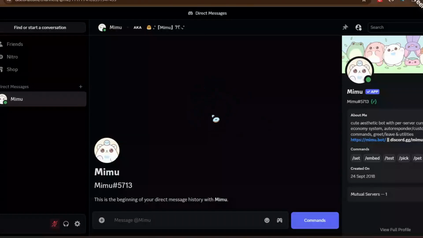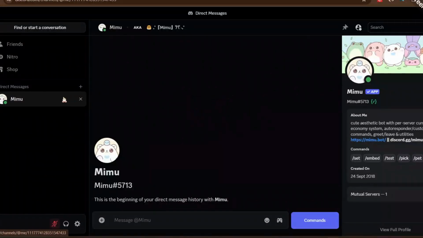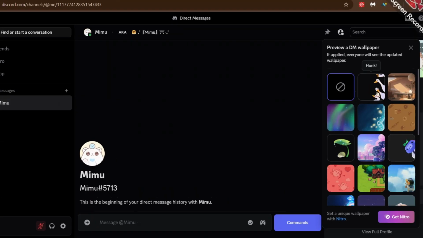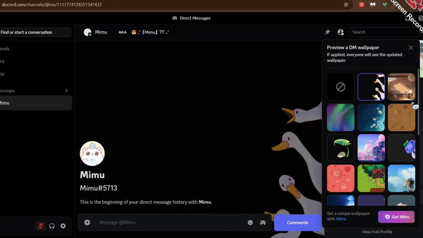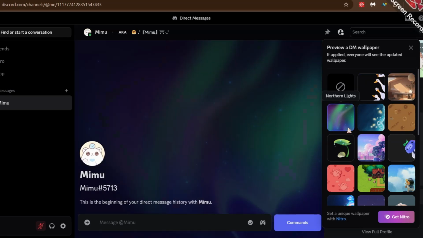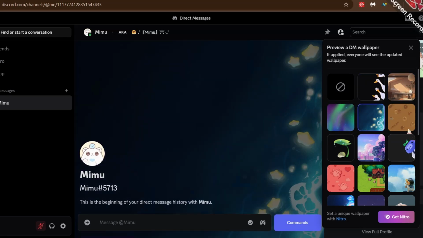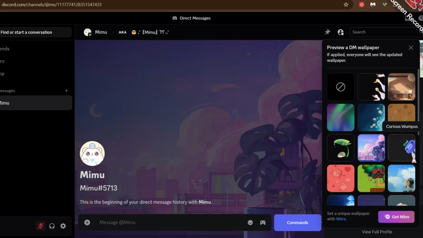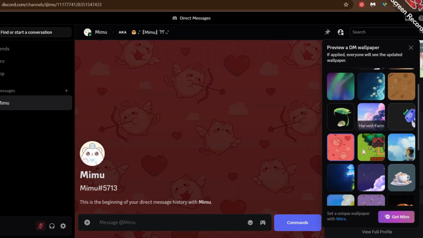Discord has just released a cool new feature called DM Wallpaper. Just right-click on any friend in your friends list and click DM Wallpaper. This way, you can set any wallpaper in your chat screen. There are literally a ton of them. But it's a Nitro feature, which means you require Nitro for this.